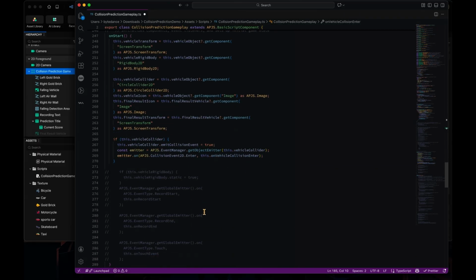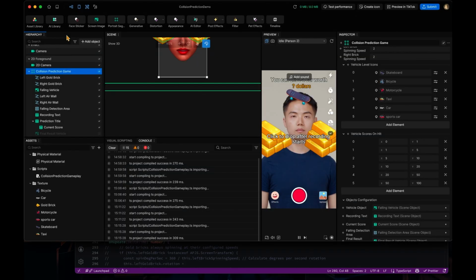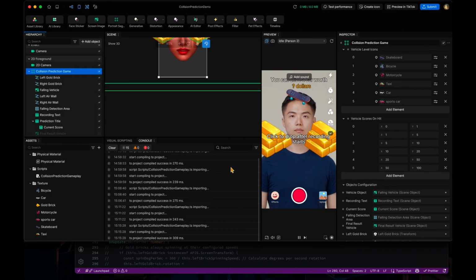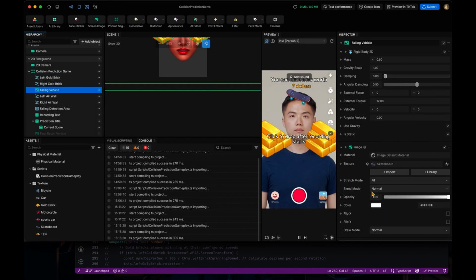Okay, so in this onStart, we are also going to set up some other state at the beginning of the game. For example, the rigid body. In the rigid body, there's an important parameter here representing the kinematics.